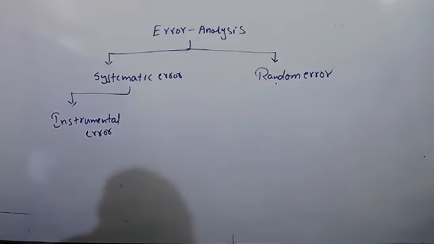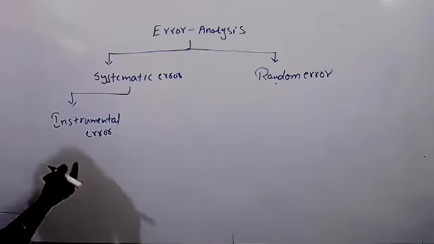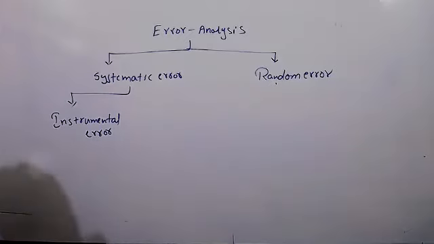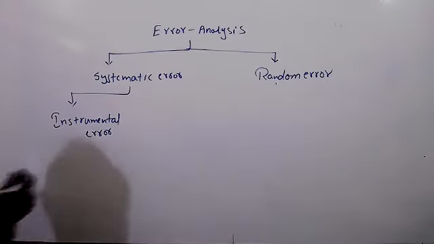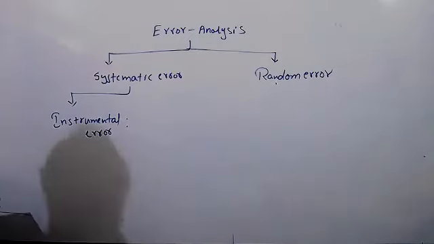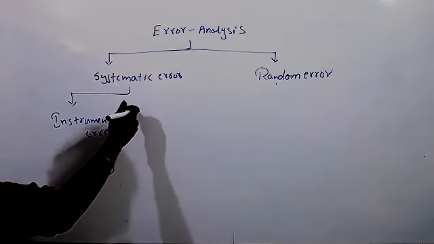When you are measuring with a scale, if that scale is not proper, there will be an error. So these errors are caused due to the faulty design of the instrument. Write in the notes clearly about systematic errors.